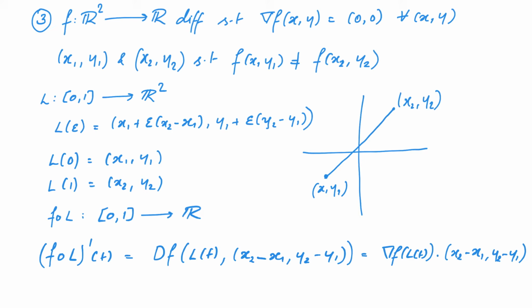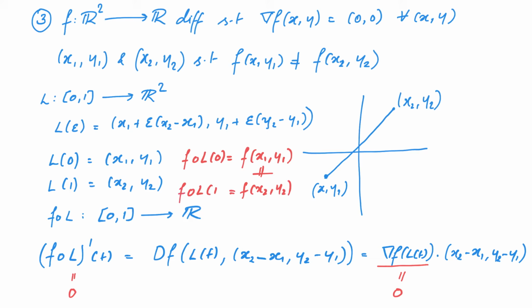Now we know that the gradient of f at every point is equal to 0, which would mean that (f∘L)'(t) is also equal to 0 at every point. However, notice that (f∘L)(0) is equal to f(x1, y1), which is not equal to f(x2, y2), but f(x2, y2) is nothing but (f∘L)(1). So once again you have a contradiction, and thus this function has to be a constant.